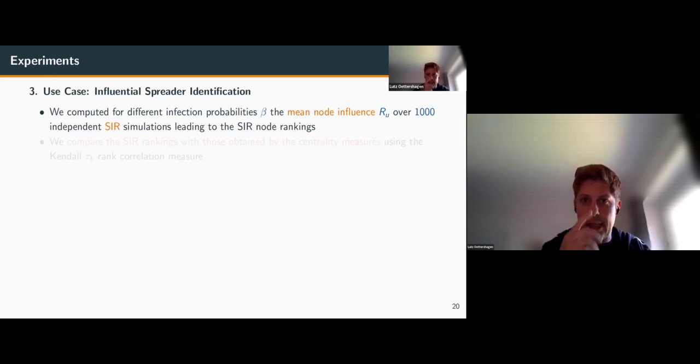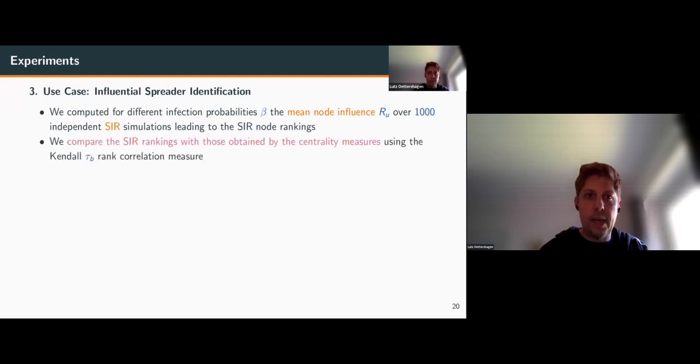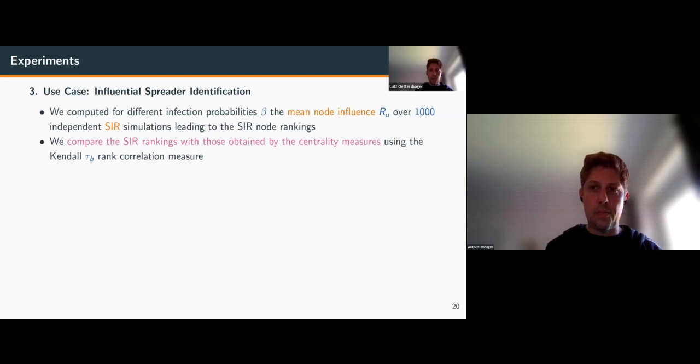This way we obtain these SIR rankings, and we compare them to the rankings obtained by different centrality measures using Kendall's tau-b rank correlation. A higher correlation between the ranking of the centrality measure and the ranking by the SIR simulation means that the centrality measure better captures the ability of the nodes to spread information or spread disease in the network.